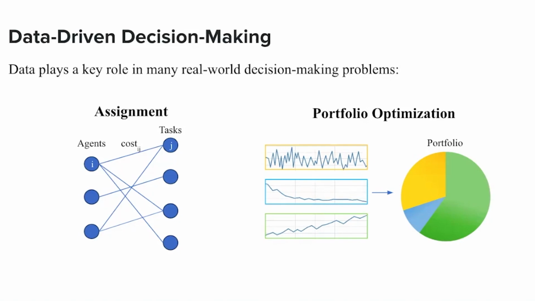We have some stocks that we're interested in investing in, and we want to know how to divide our investment between them. To help us make a decision, we have some historical data on each stock's performance. Now, you'll notice that these two example problems use data slightly differently. The assignment problem is fairly well defined and intuitively easy to make an optimal decision for given its data. For the portfolio optimization problem, even if you have historical data and choose a portfolio based on it, something unpredictable, like a stock market crash, could still happen once you make your decision.